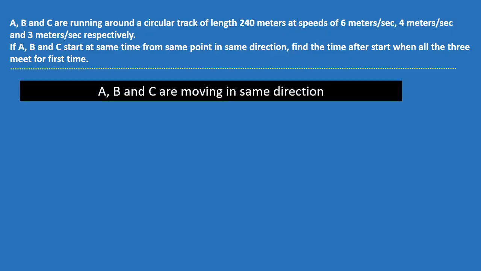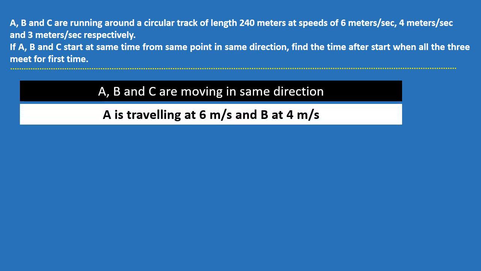A, B, and C are moving in the same direction. A is traveling at 6 meters per second and B at 4 meters per second. When can B meet A? If it were a linear track, A and B will never meet because A is traveling at higher speed. However, because it is a circular track, A will meet B if it travels 240 meters more than that of B.